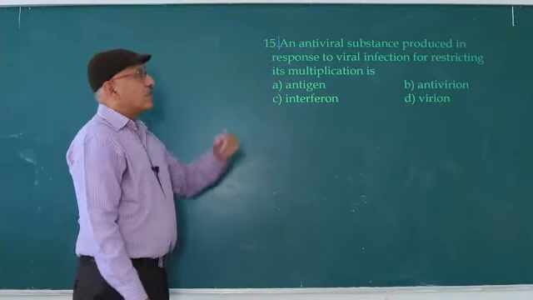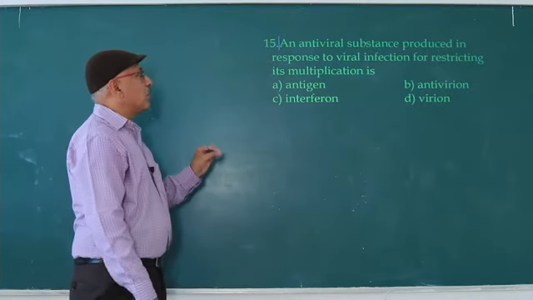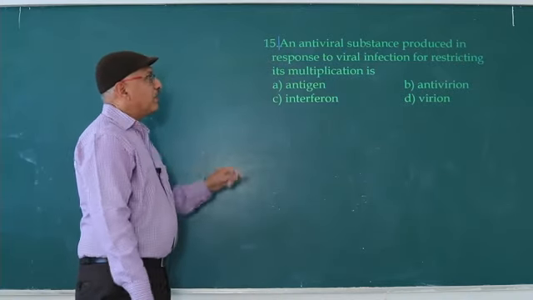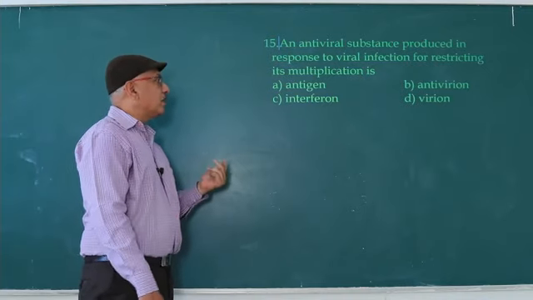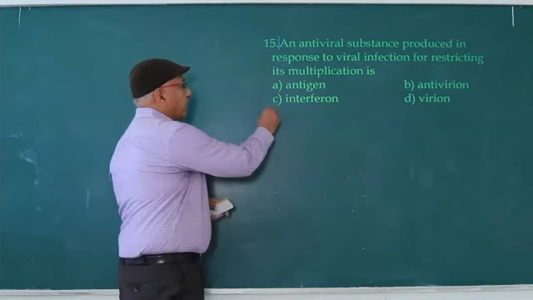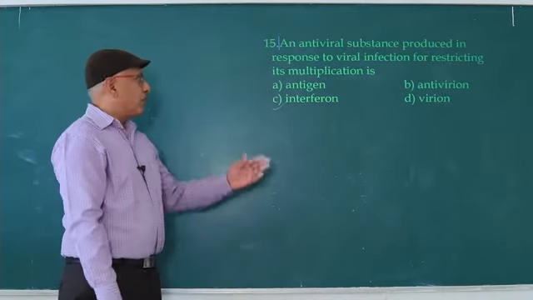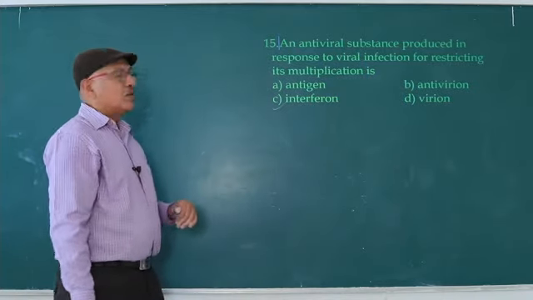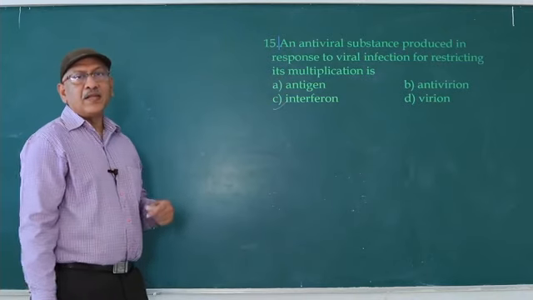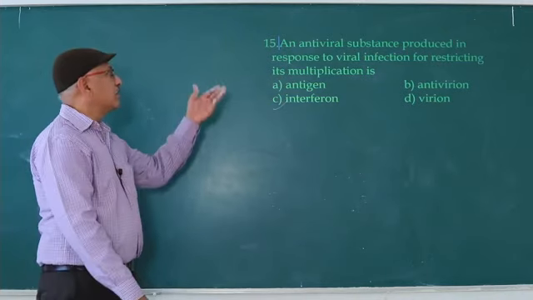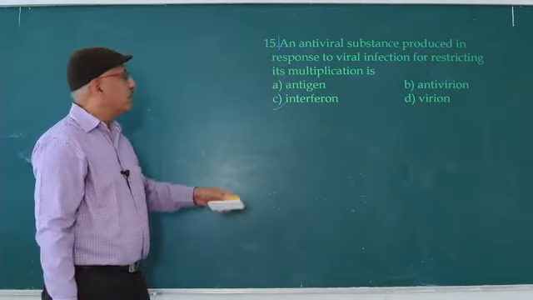An antiviral substance produced in response to viral infection for restricting its multiplication is interferon. The antiviral protein interferon prevents viral infection of healthy surrounding cells. So the 15th answer is C.